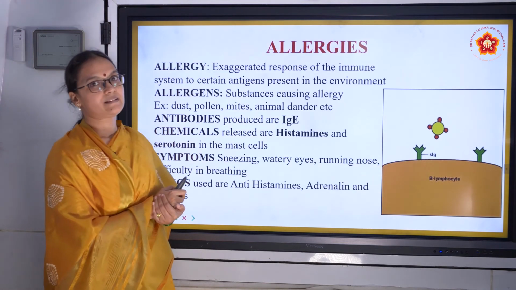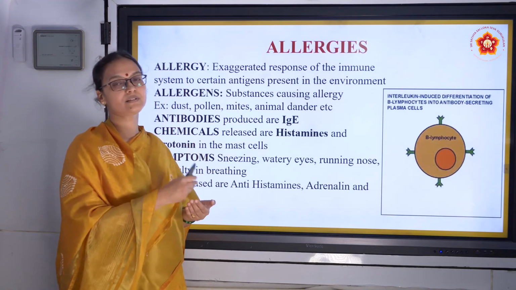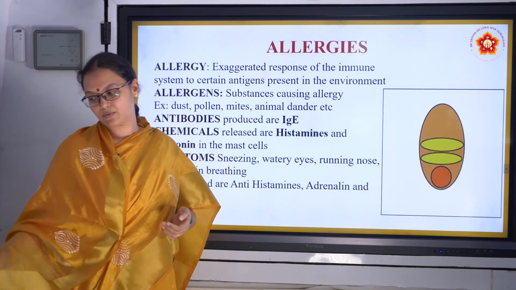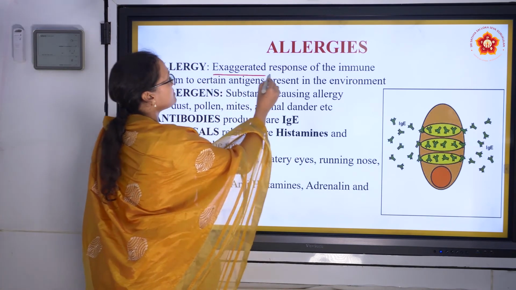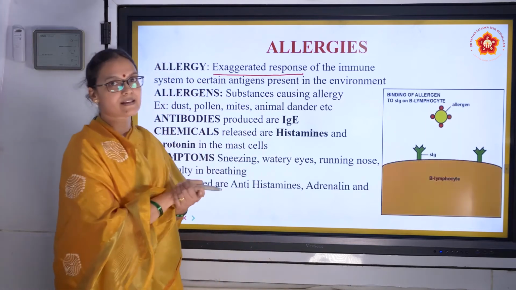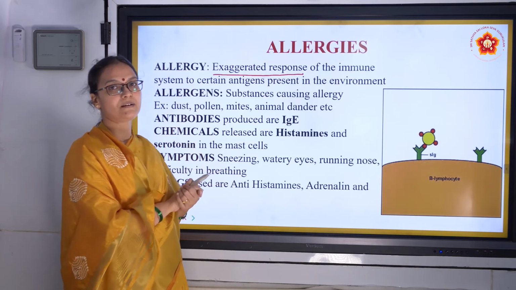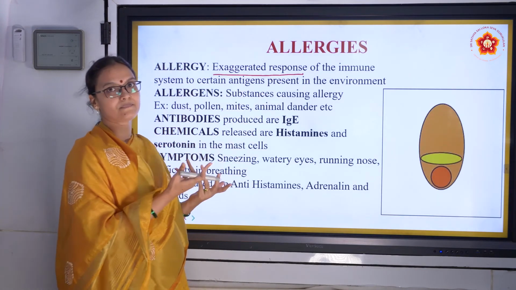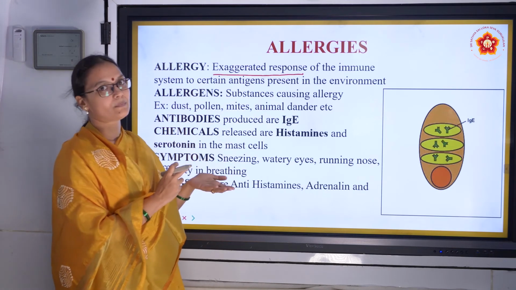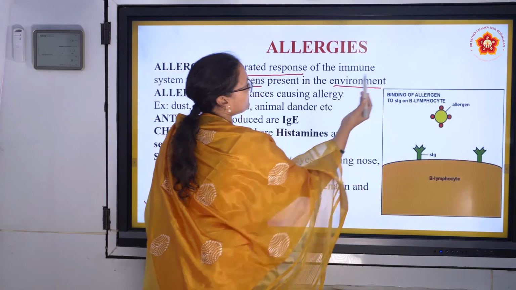Next we have allergies. What is allergy? Allergy is also an immune response of our body. What kind of immune response? It is an exaggerated response. Not everybody has allergies, right? If there's a group of 10 people, maybe 1 or 2 will have allergy because they have an exaggerated response towards something. That something can be in the environment. It is an antigen that is present in the environment, right?